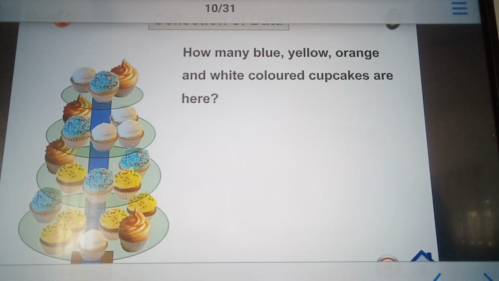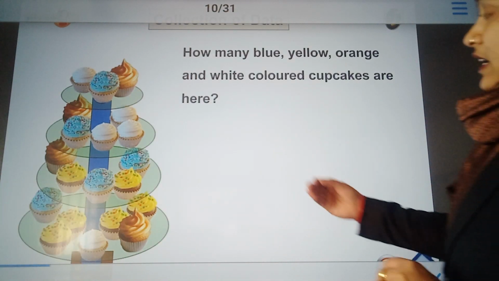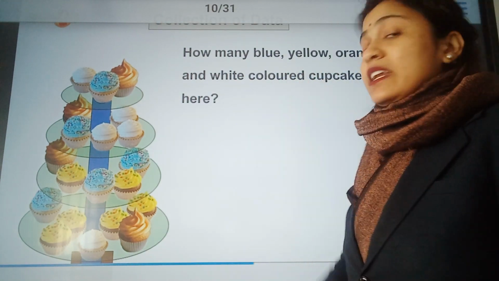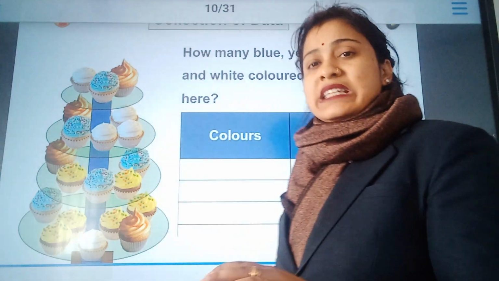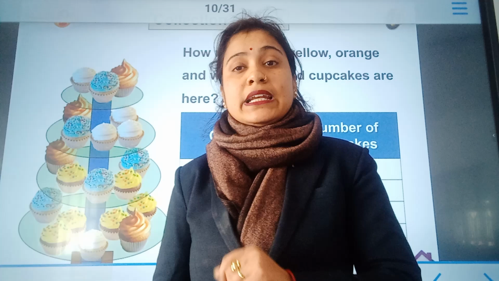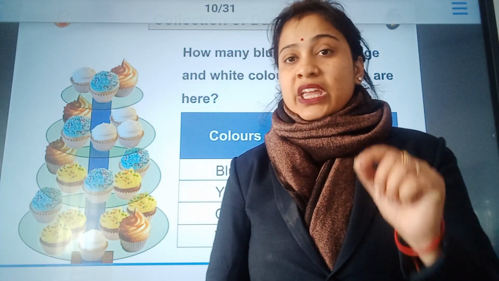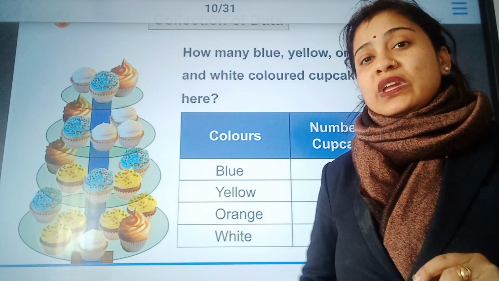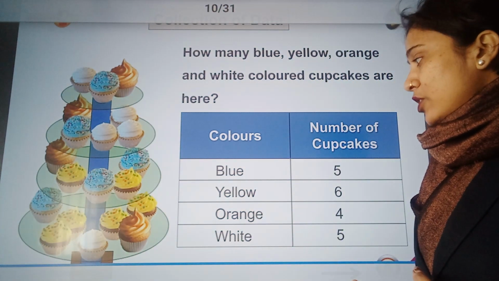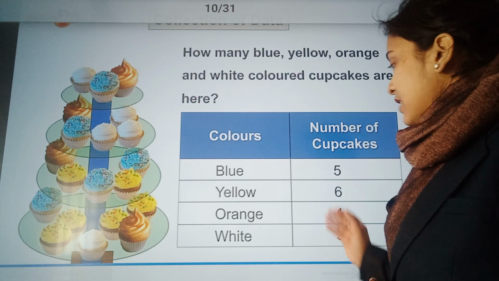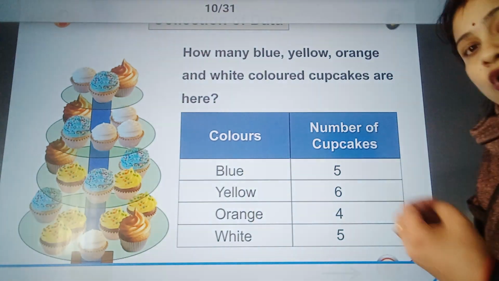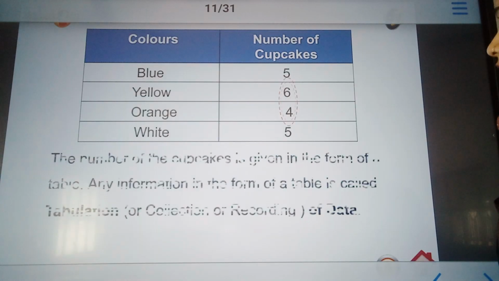Alright, so collection of data. Now anyone can ask you how many blue, yellow, orange and white colored cupcakes there are. So we can take the information in many different ways. The first information we collected was the number of cupcakes on each level. The second information we are taking is how many cupcakes of different colors there are. This number of cupcakes related to different colors also gives you data about the colors of the cupcakes.